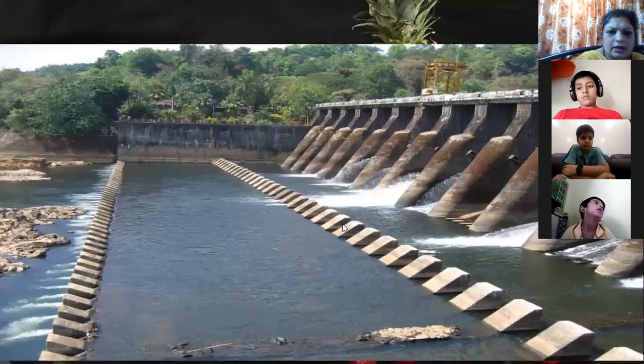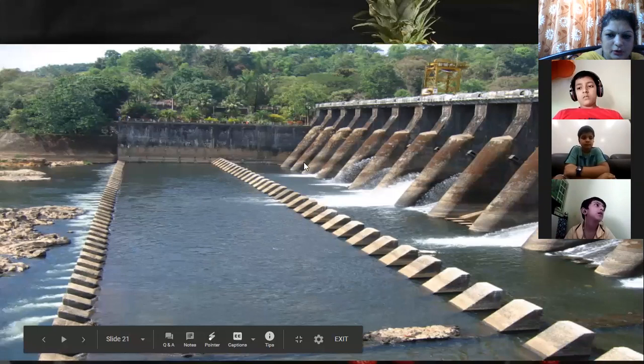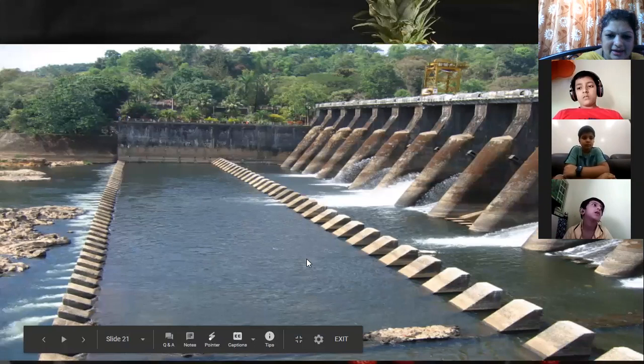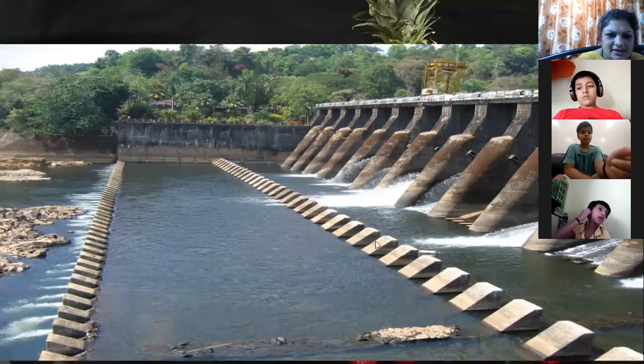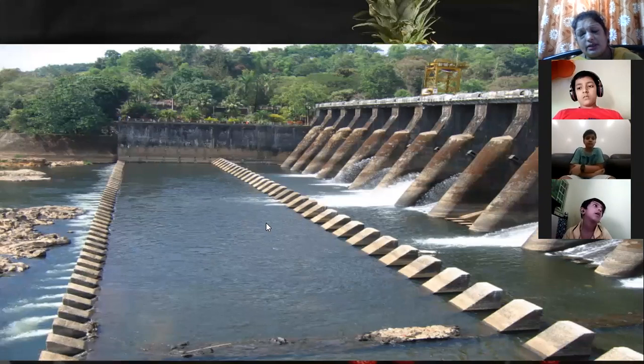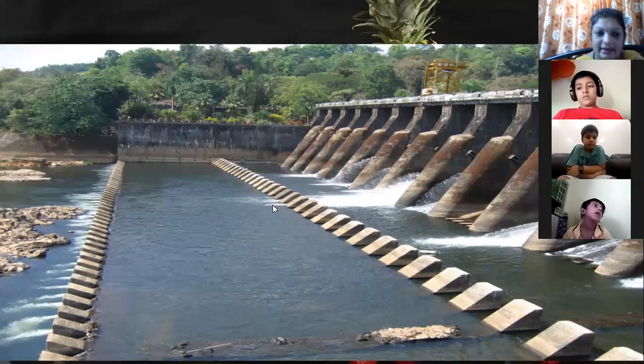Now look here, you must have guessed this right. If you watch the news channel, you will guess this. What exactly is this? Try to guess. What is this picture about? Yes, they are dams. The water is collected in the dams, and this water is collected for drinking purposes as well as irrigation. After purification, we use it.